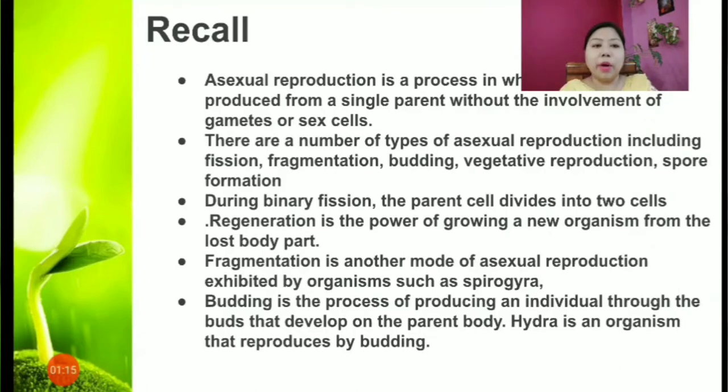Regeneration is the power of growing a new organism from a lost body part. Fragmentation is another mode of asexual reproduction exhibited by organisms such as Spirogyra. Budding is the process of producing an individual through the buds that develop on the parent body. Hydra is an organism that reproduces by budding. So this is what we discussed in the previous class.